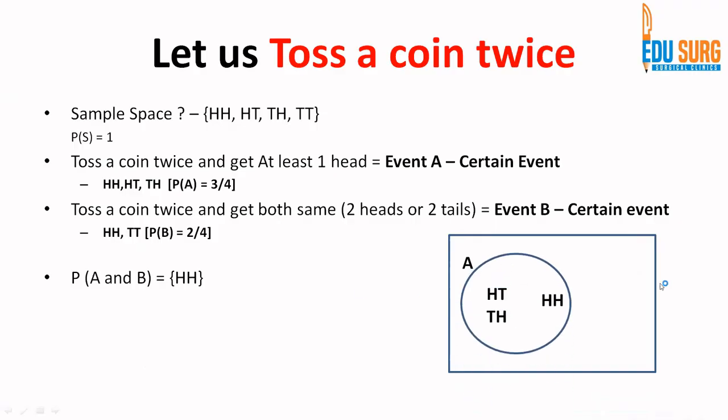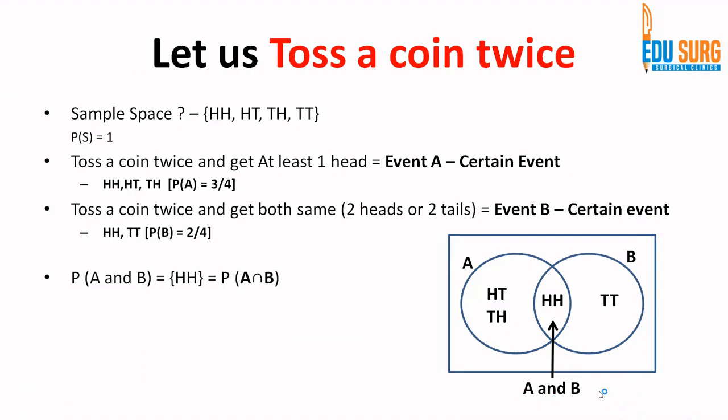If we see, this is known as a Venn diagram. This is the entire sample space. A is the event A, you can see 3 by 4, and B is the event B, you can see 2 by 4, right? So that is how this can be discussed. When we go ahead, this is known as the intersection of events, that is A and B, right?